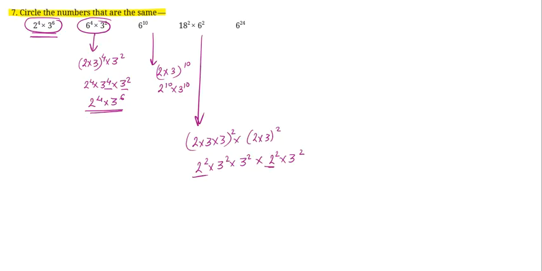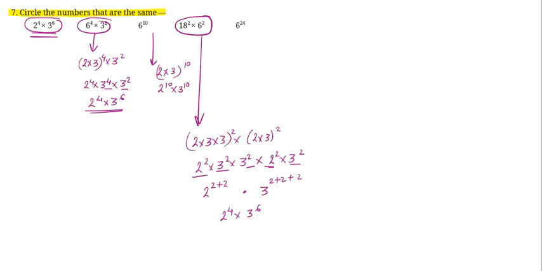यहाँ पे basis same है, 2 to the power of 2 plus 2 हो जाएगा, और बाकी के 3 टर्म्स के भी basis same है. So 3 to the power of 2 plus 2 होगा. So it will become 2 to the power of 4 multiplied with 3 to the power of 6. So again the same terms as the first and the second one. So we may circle this also.